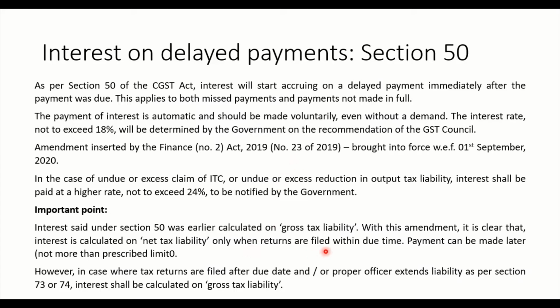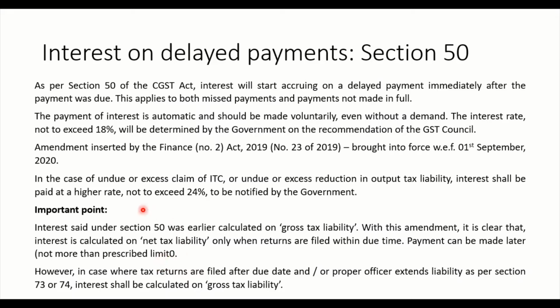Only when the returns are filed within due time. If you are filing returns within due time but making payment later, in such cases net tax liability is considered and not gross tax liability. Payment can be made later in case you have filed the returns within the due time. But it does not mean that you can pay any time, but not more than the prescribed time limit. There is a prescribed time limit.